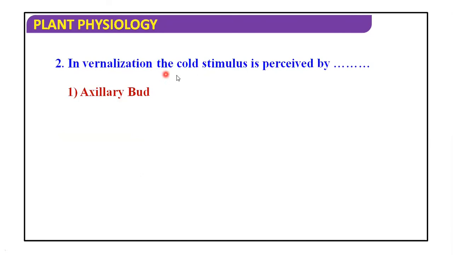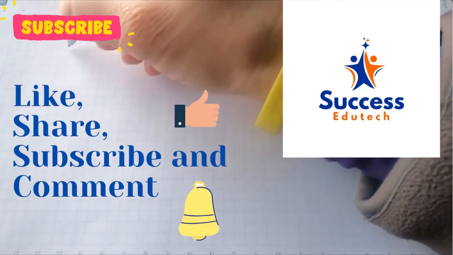Second one: in vernalization, the cold stimulus is perceived by the axillary bud, floral bud, leaves, or apical bud. And the answer is apical bud.